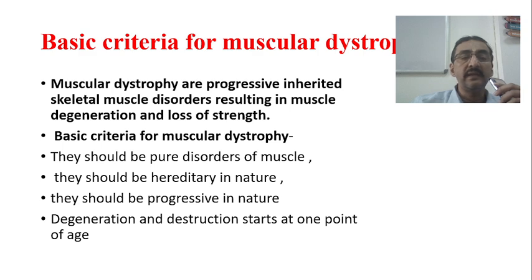And degeneration and destruction start at one particular point of age, it is progressive, and ultimately it leads to a chronic disorder with so many disabilities. Now, this is the basic criteria for muscular dystrophy. The progression may vary, like Becker's, Duchenne's, then Emery-Dreifuss, or limb girdle, or myotonic dystrophies. Okay, so these are the basic criteria.